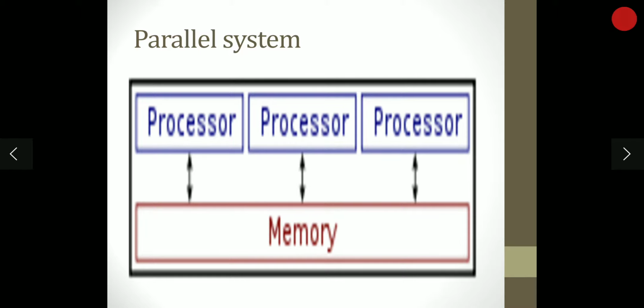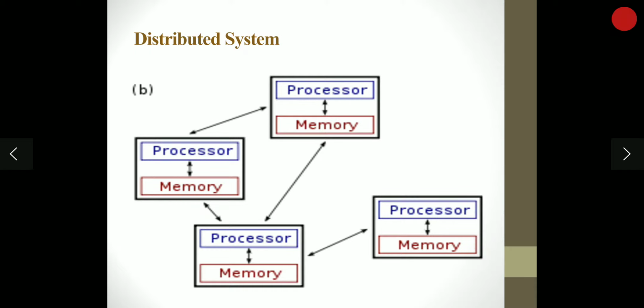What is a parallel system? We can see that the processors are connected with memory in parallel. It is nothing but a parallel system. And in the distributed system, one processor is connected to another processor, and processors are shared among multiple processors. Here different memories are shared among different processors, and different processors are shared among the same memory. The system is being distributed.